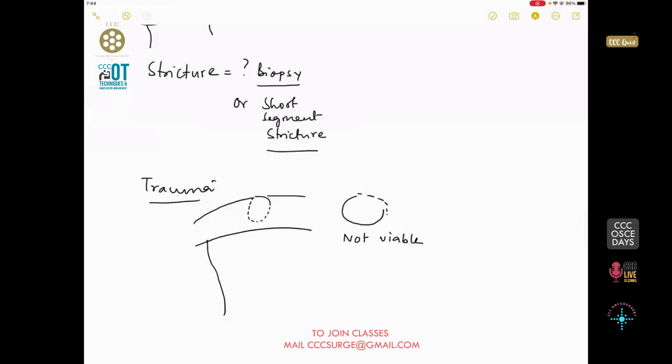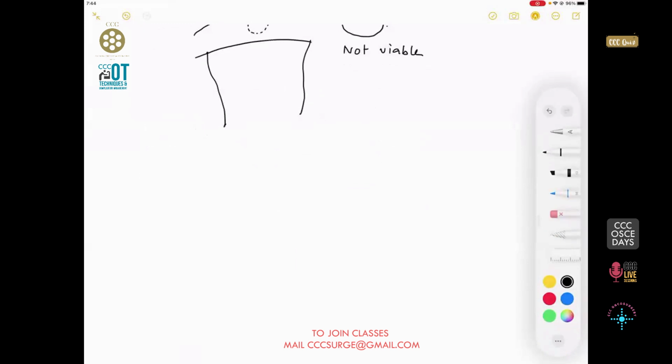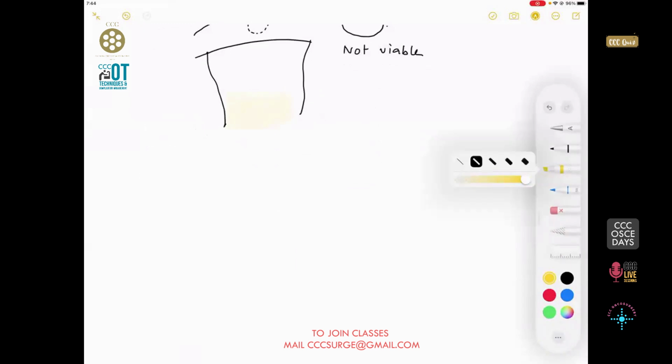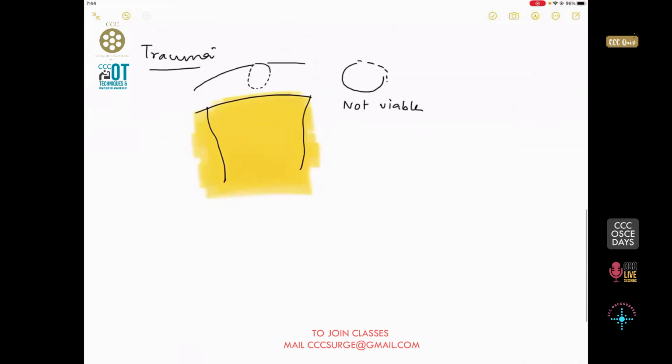Or if this is the mesentery, what I will do quickly for you guys is draw a picture of the mesentery. So when I have a piece of the mesentery, now the tear in the mesentery could have been in two directions.